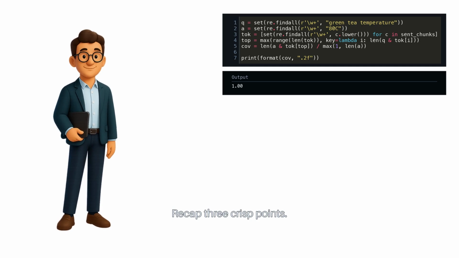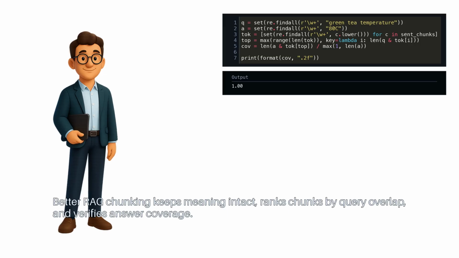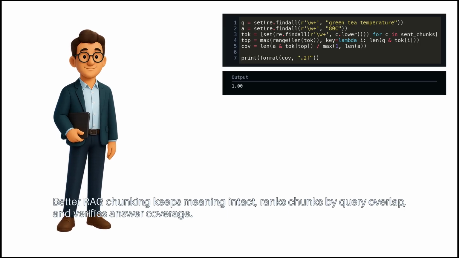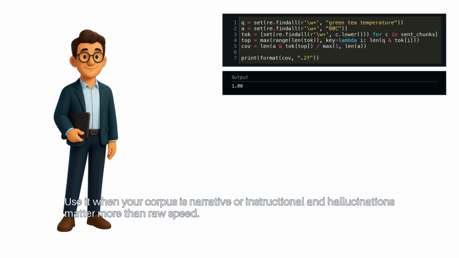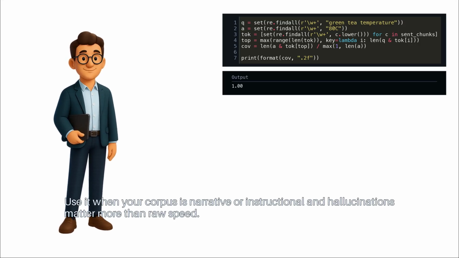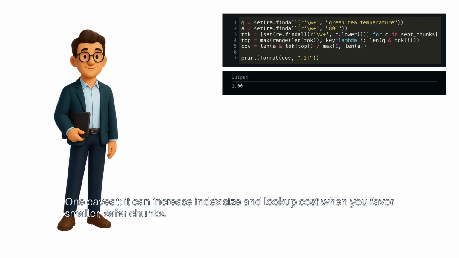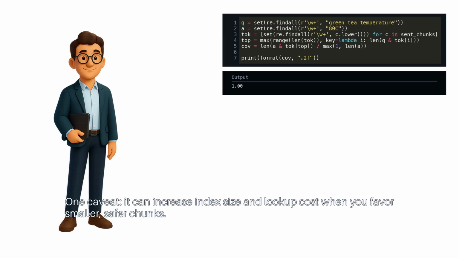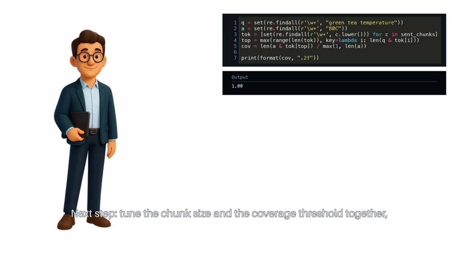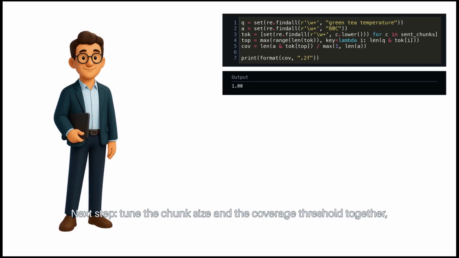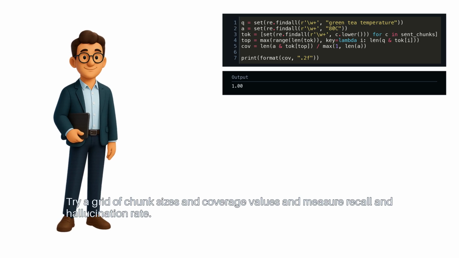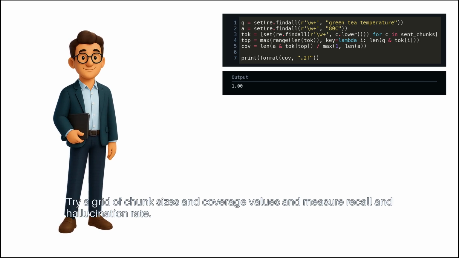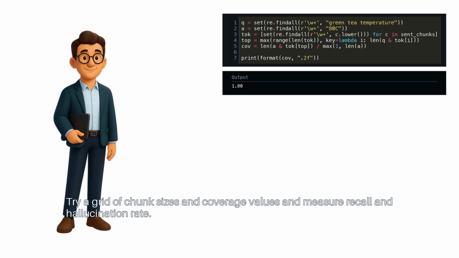Recap, three crisp points. Better RAG chunking keeps meaning intact, ranks chunks by query overlap, and verifies answer coverage. Use it when your corpus is narrative or instructional, and hallucinations matter more than raw speed. One caveat: it can increase index size and lookup cost when you favor smaller, safer chunks. Next step: tune the chunk size and the coverage threshold together. Then scale evaluation on a larger corpus and add an approximate nearest neighbor index if you need speed. Try a grid of chunk sizes and coverage values and measure recall and hallucination rate.